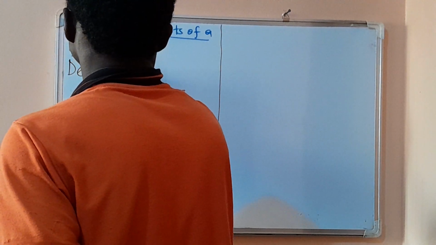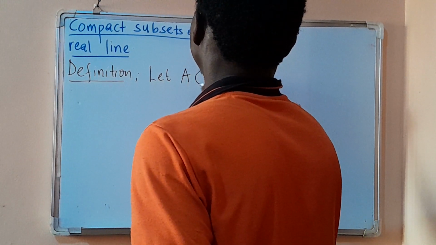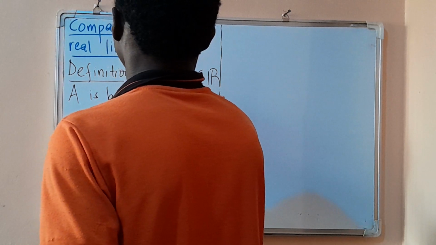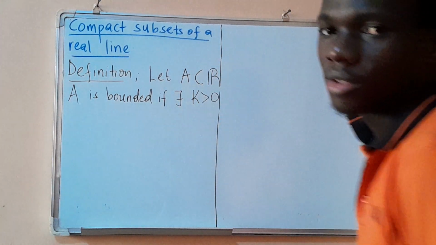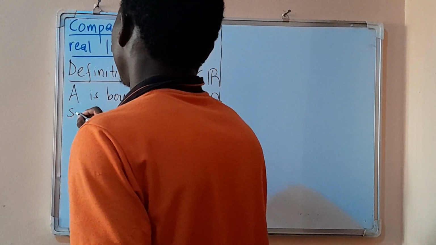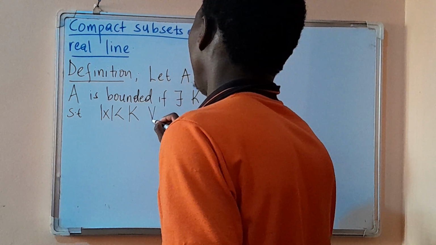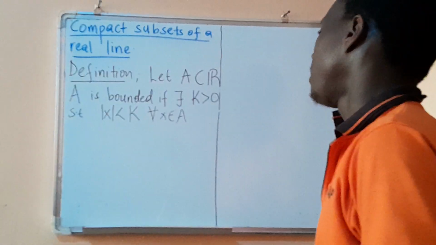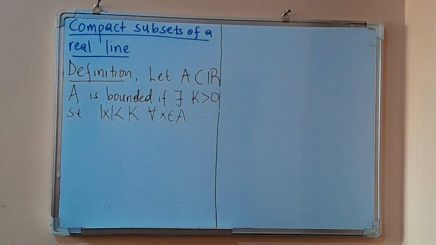Definition. Let A be a subset of R. So we shall say that A is bounded if there exists some positive real number which I'm calling K, such that the absolute value of x is less than K for all x in A. So a set is bounded if there exists some positive real number K, such that all elements in the set are less than that K. So that's what it means for a set to be bounded.